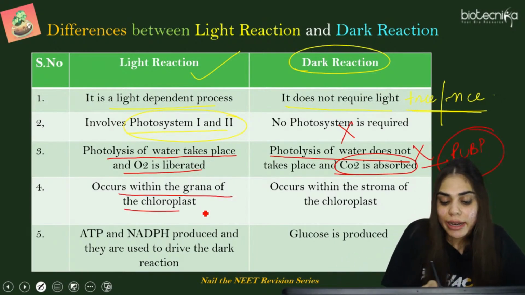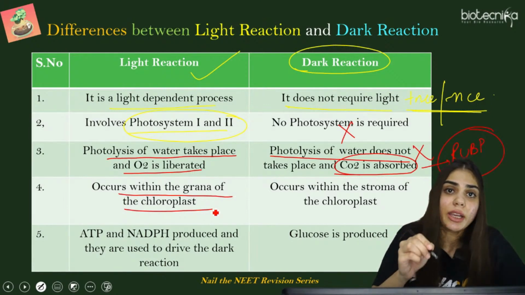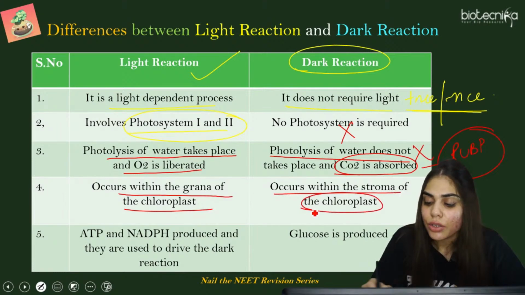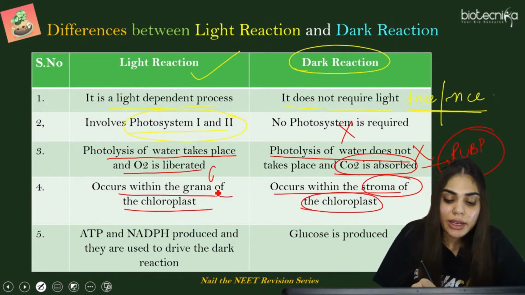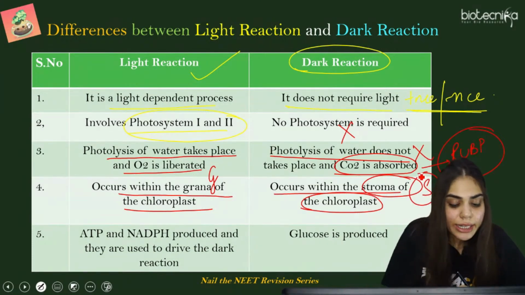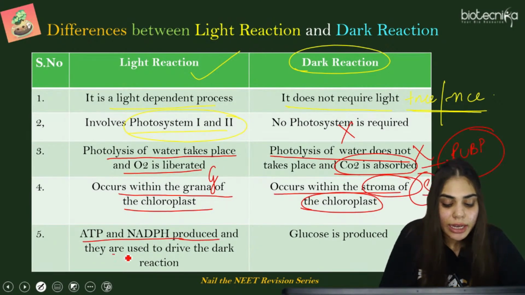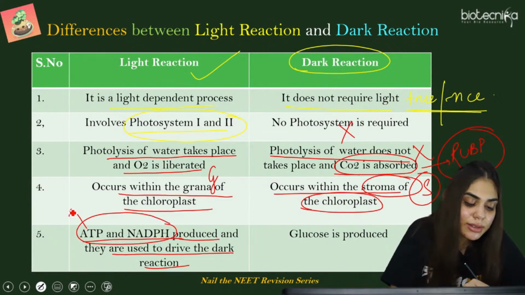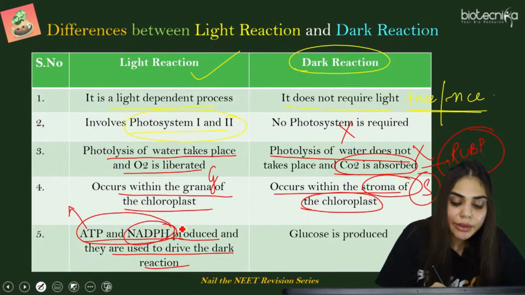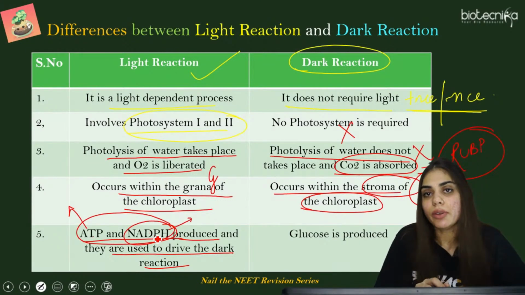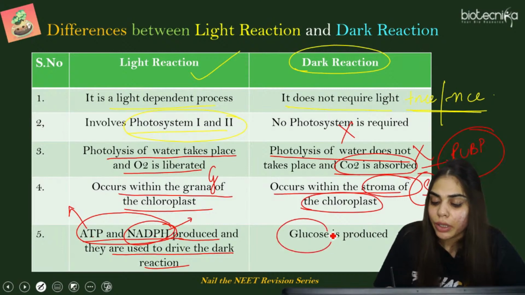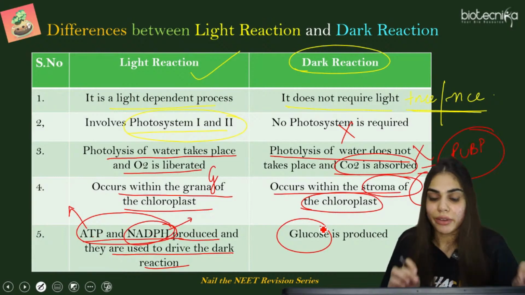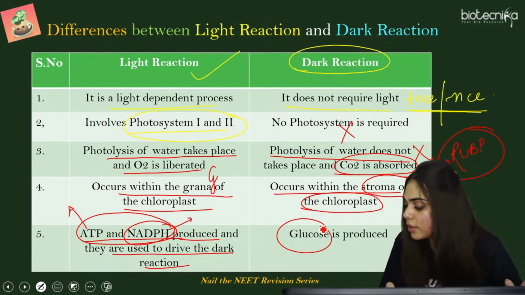Light reaction occurs within the grana of the chloroplast. This light reaction takes place inside the grana of the thylakoid, and the dark reaction takes place within the stroma of the chloroplast. So this is grana and this is stroma. ATP and NADPH are produced and they are used to drive the dark reaction. Here, these assimilatory molecules are produced. This is the energy source and this is the reducing power. All these reducing power and energy sources are utilized to form glucose in the dark reactions. So I hope the differences between the two are clear to everyone. If not, you can post your queries in the comments below.